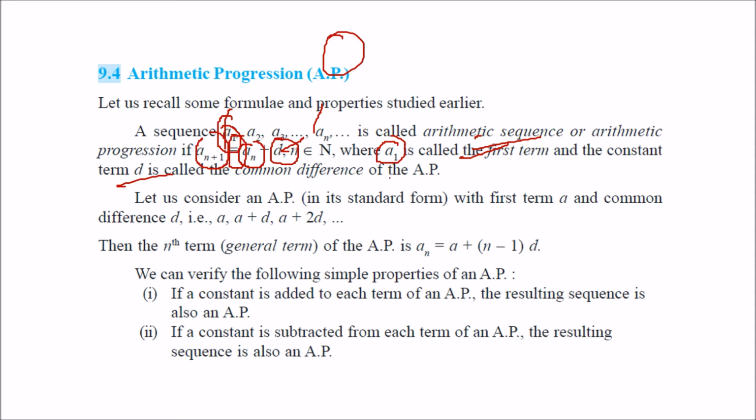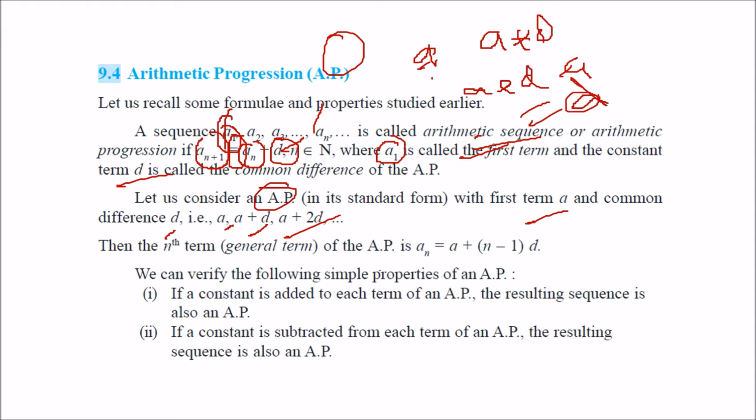So if you consider values in the standard form of an AP, the first term will be a and the common difference d: a, a plus d, a plus 2d, like this. First will be a, then a plus d, because if you subtract them, a plus d minus a, you get d, and in a similar fashion a plus 2d, like this. So the nth term, or general term of the AP, a_n, is equal to a plus (n minus 1) into d.